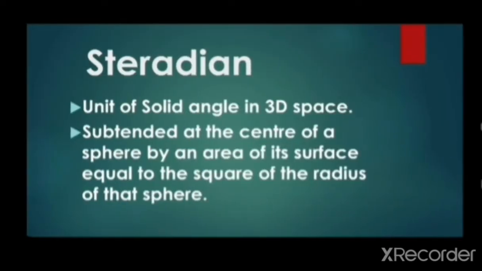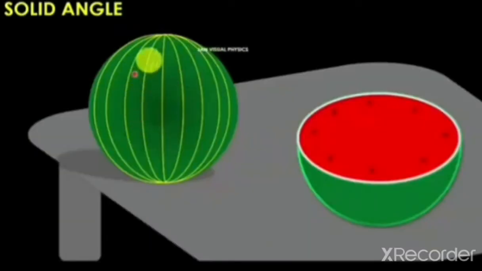Now, the second supplementary unit is steradian. It is basically the unit of solid angle in three-dimensional space, and it is the angle subtended at the center of a sphere by an area of its surface equal to the square of the radius of that sphere. Let's understand it with an animation.